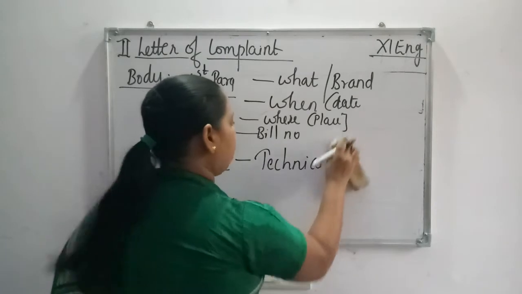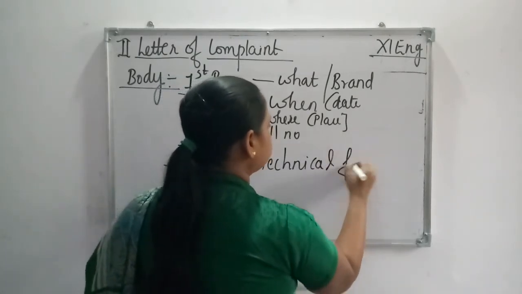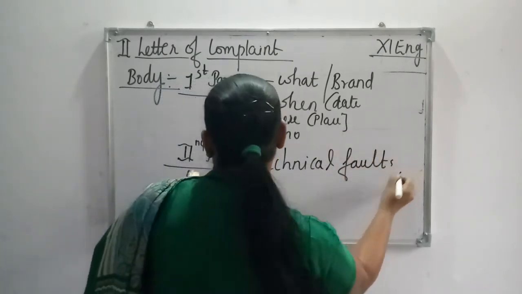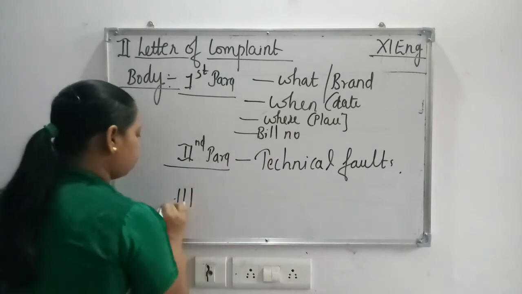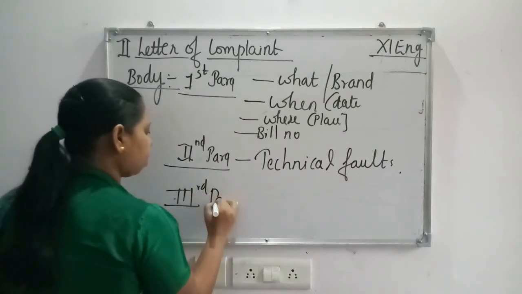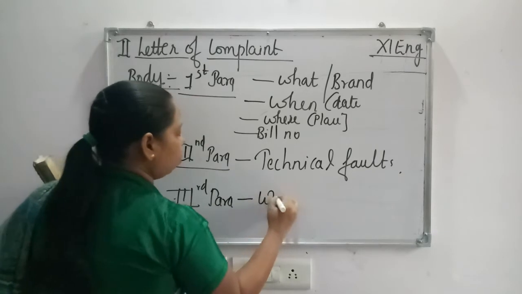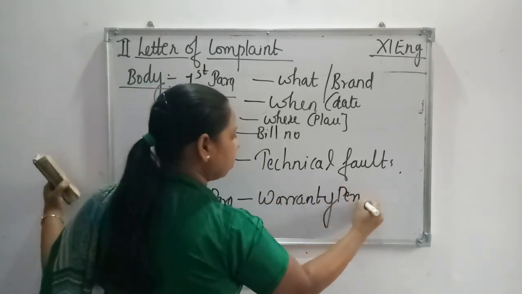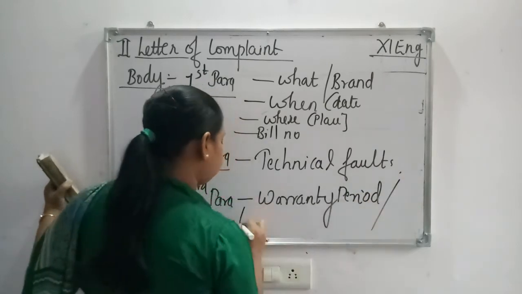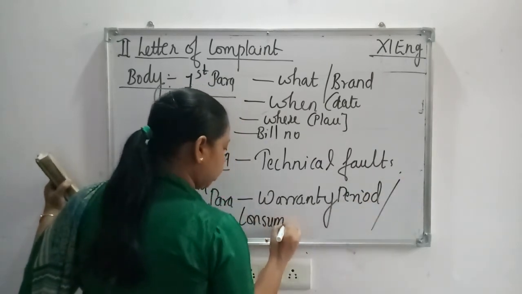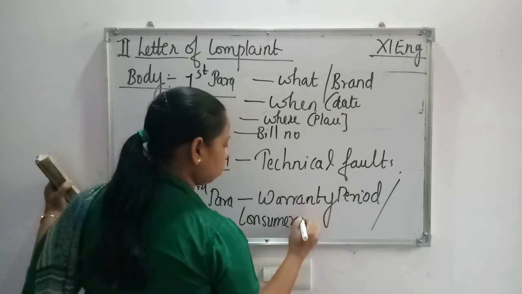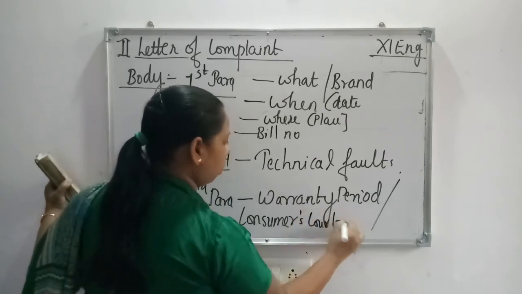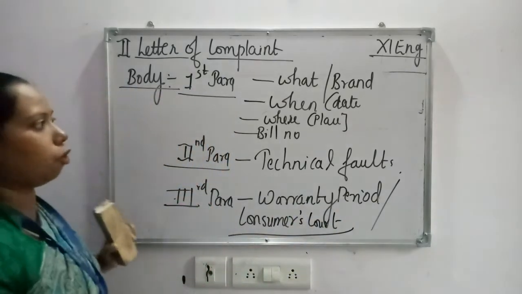You can mention about technical faults. And in the third para, you can write about the warranty period or consumer code. I will just explain to you what and how, in what conditions you have to write all these things.